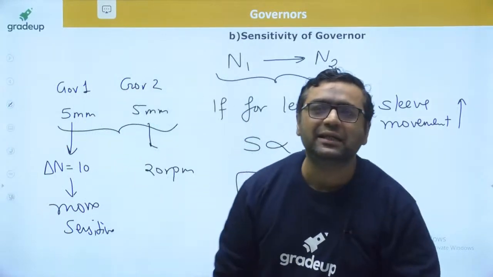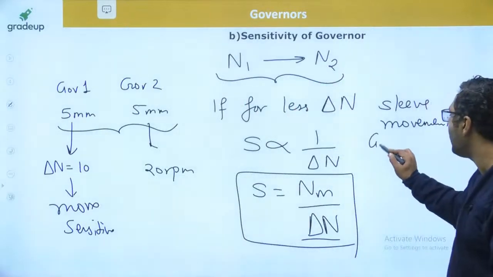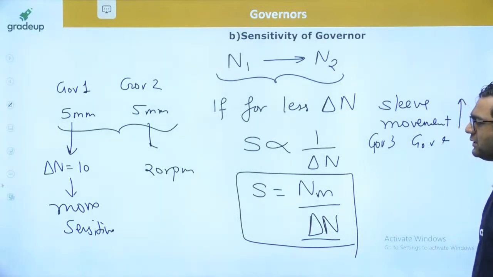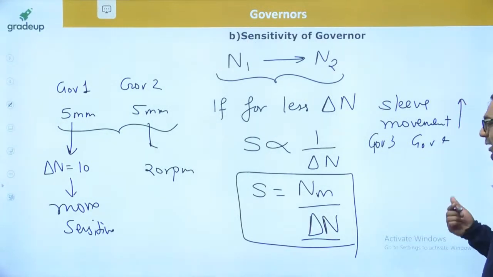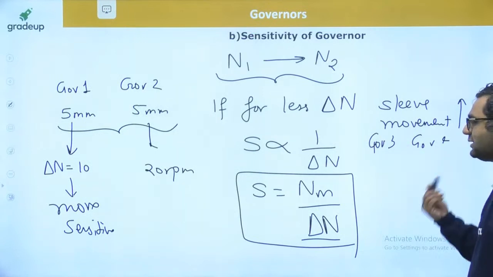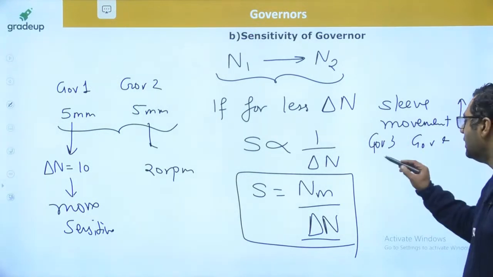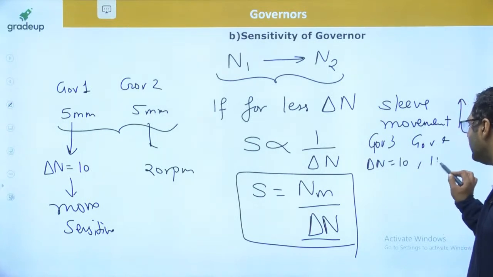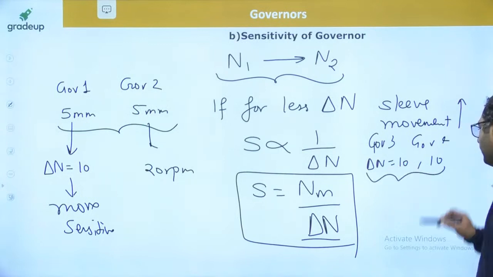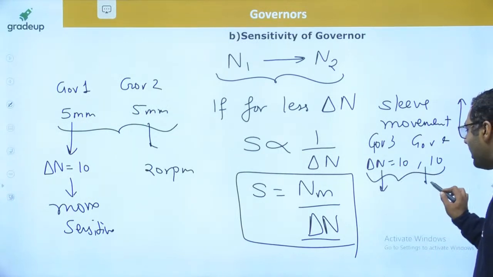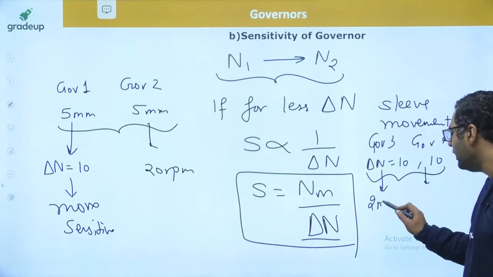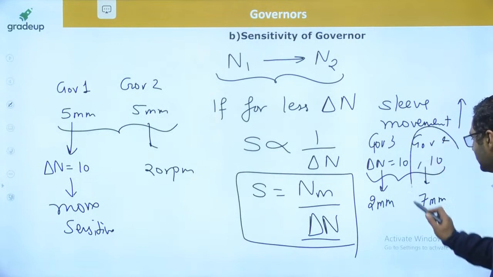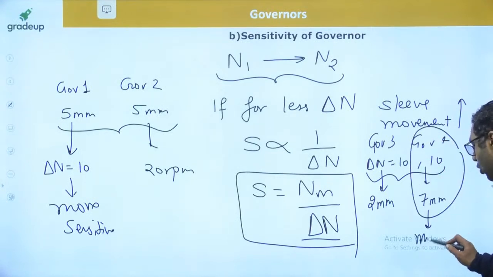Or in other words, let us say we are having two governors, governor 3 and governor 4. Let us say for these two governors, we are having a delta n of 10 rpm for both of them. Here you are having sleeve movement of 2 mm and here you are having sleeve movement of 7 mm. So I will say that here sleeve movement is more, so this governor is going to be more sensitive.